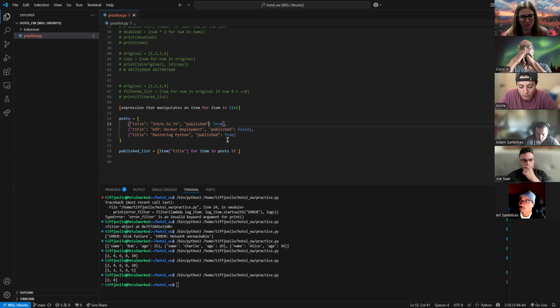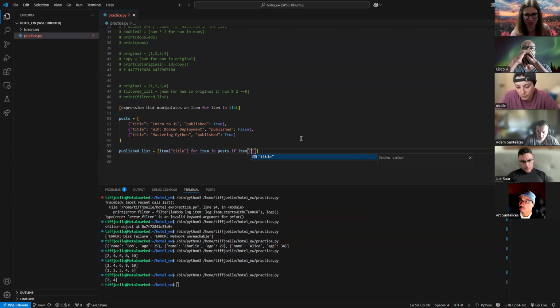Can you just use value if value equals true? So we kind of did it here, where we grabbed the value of each title in this list by doing the item, which is each line, which is our dictionary, and then the title key. Oh, I see. So we would use published, right? Correct. So we'll do our item again, the line item we're on, our dictionary we're working with, and we want to grab the value of published.